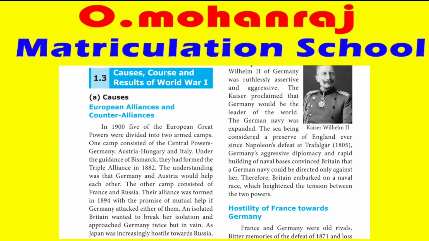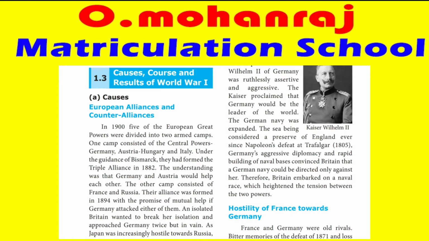So on one side, Germany and Austria signed that they will help each other. In another camp, France and Russia had an alliance among themselves. Their alliance was formed in 1894 with the promise of mutual help if Germany attacked either of them. If Germany, which is in the center, attacks Russia, France will help Russia, or if it attacks France, Russia will help France.